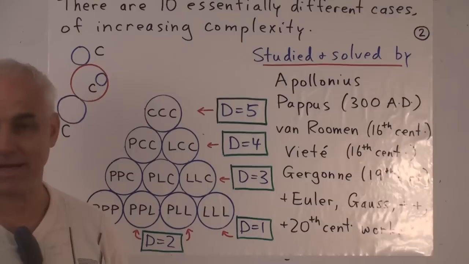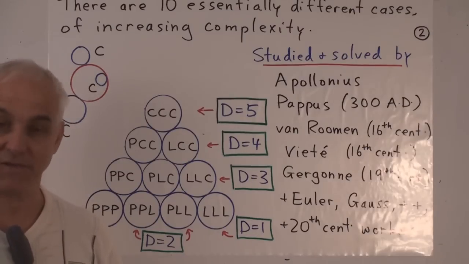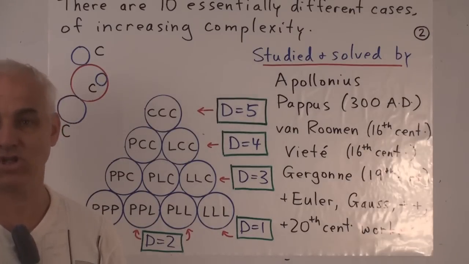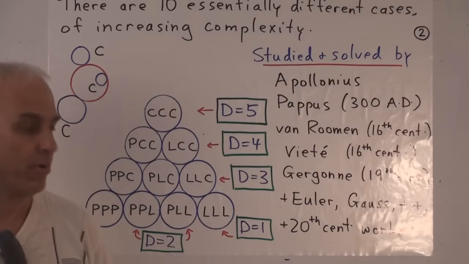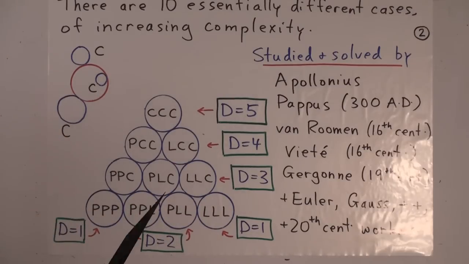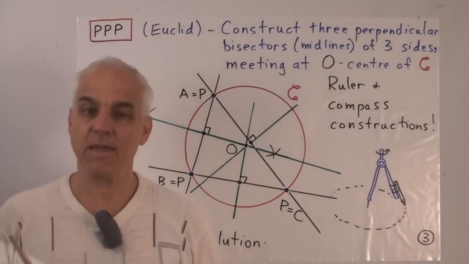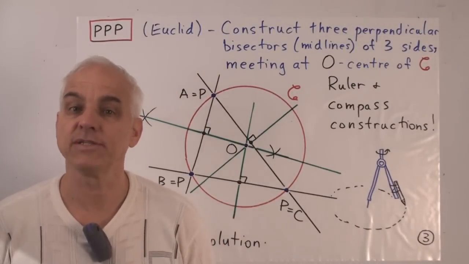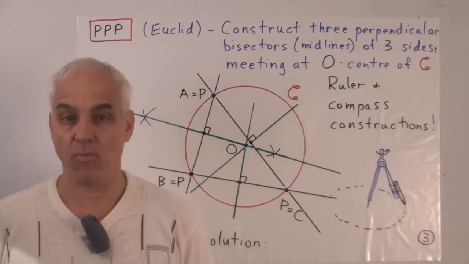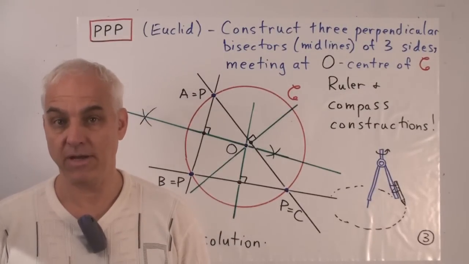It's a very interesting problem. It comes up in practice. If you're doing geometry and doing a lot of geometrical constructions, you will probably bump into this problem at one point or another. So Apollonius came after the time of Euclid and Archimedes, and he was certainly influenced and would have been familiar with the work of Euclid and Archimedes.